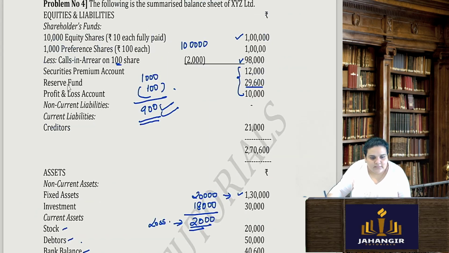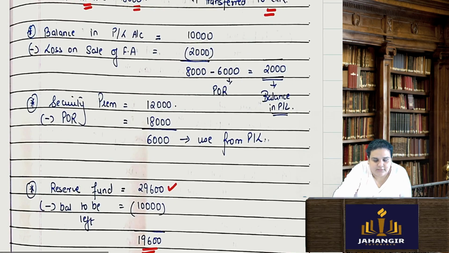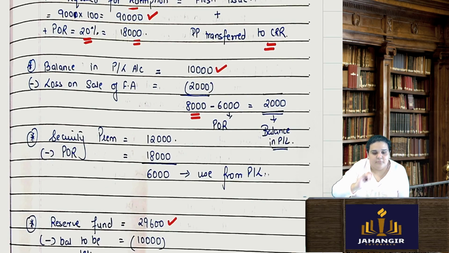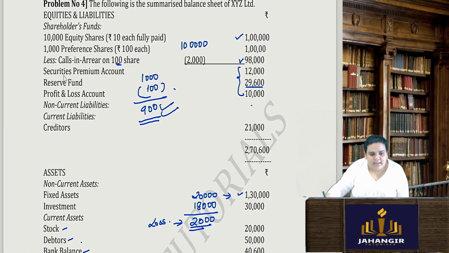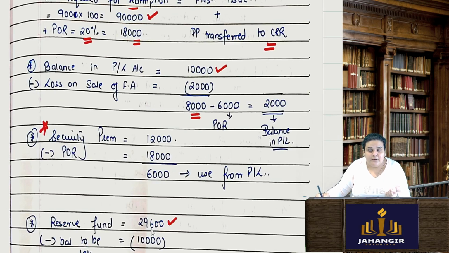Another fund I have is profit and loss account, 10,000. So in my profit and loss account, from 10,000, I will have to first subtract my loss, 2,000. So now I am left with 8,000 as the balance in my P&L. But there is one more hidden thing, securities premium. If you see in my balance sheet, securities premium is 12,000. But the premium on redemption to be paid is 18,000. Balance in securities premium is 12.